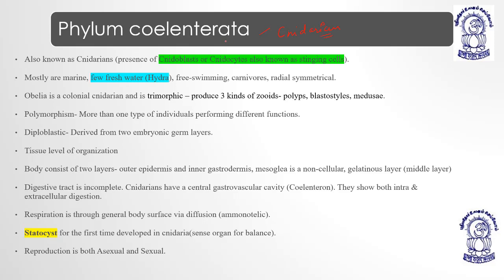Coelenterates are also known as Cnidarians. Why are they known as Cnidarians? The reason is that they have cnidoblasts or cnidocytes, also known as stinging cells. They have a specialized kind of cells, which are known as stinging cells, and stinging cells are known as cnidoblast or cnidocytes.